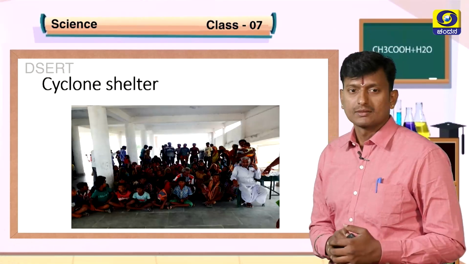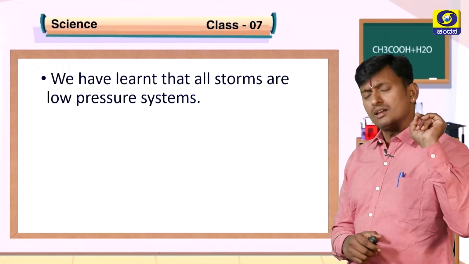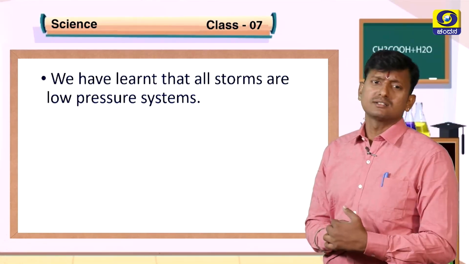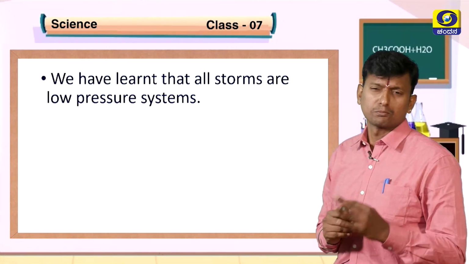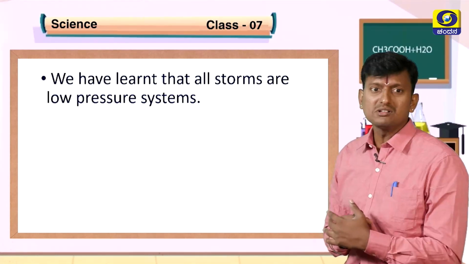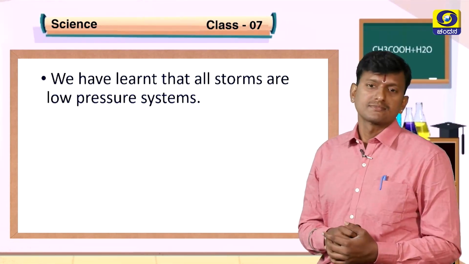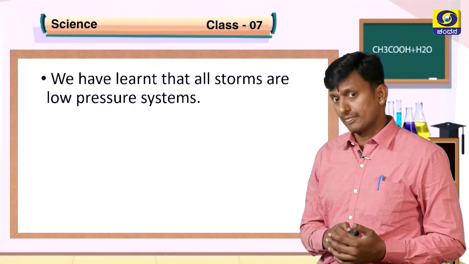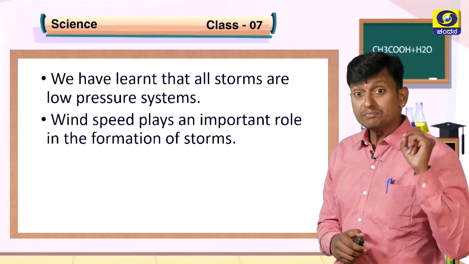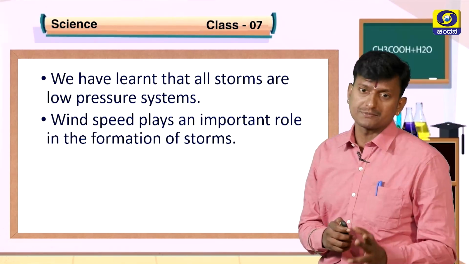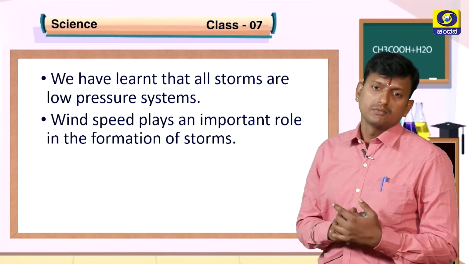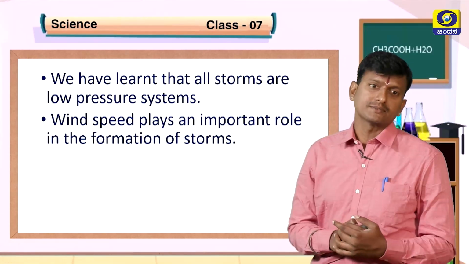Okay. Next, we have learned that all storms are low pressure systems. So pressure plays a major role in storms, cyclones, tornadoes. Wind speed also plays an important role in the formation of storms, as we discussed in the previous sessions.